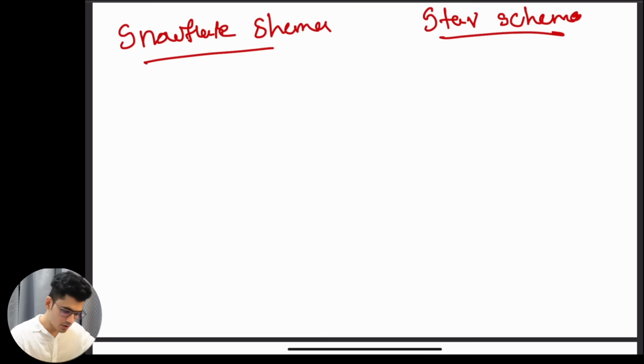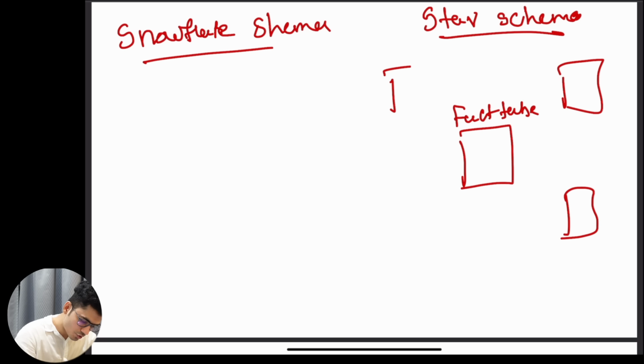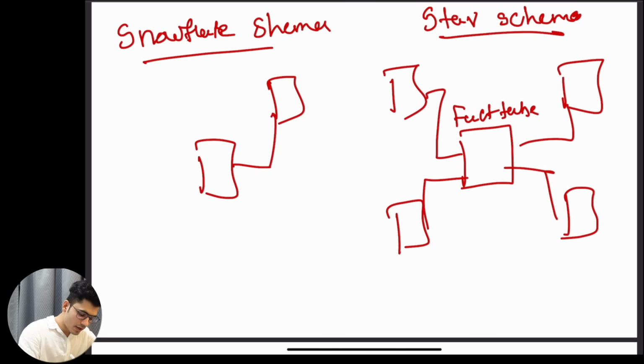So we understood, in the star schema you will have the fact table in between, and there are different dimension tables attached to it that can be joined over here, and this will create the star schema. Snowflake schema is the same as the star schema, but you will have the sub dimension tables created for it.